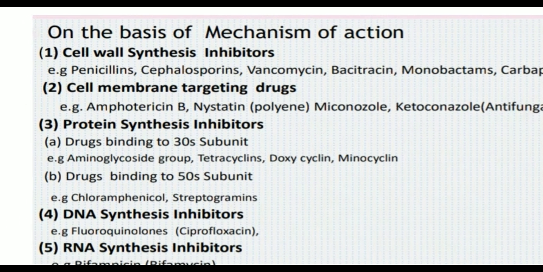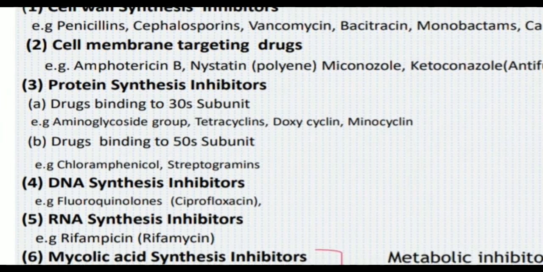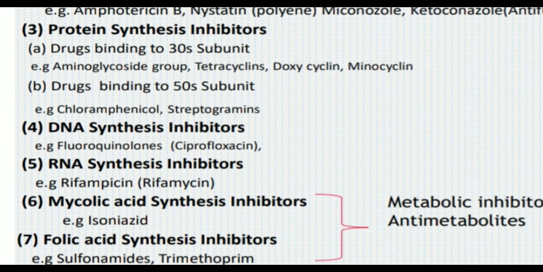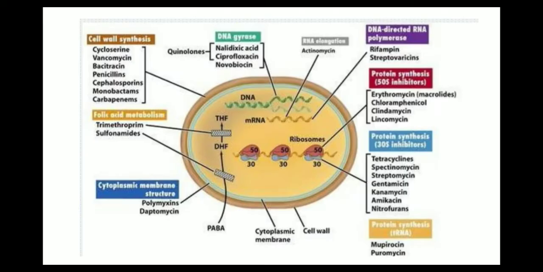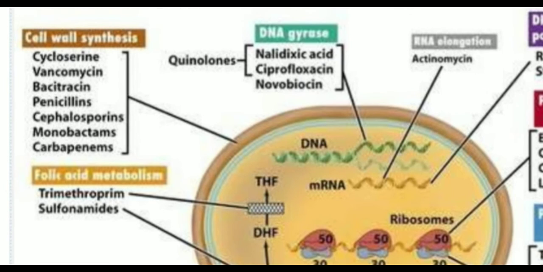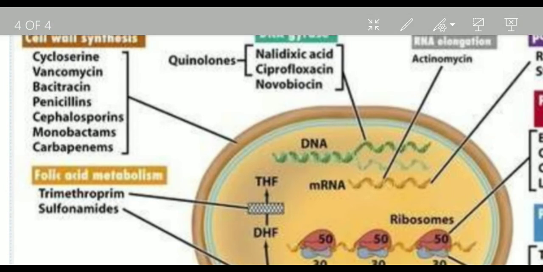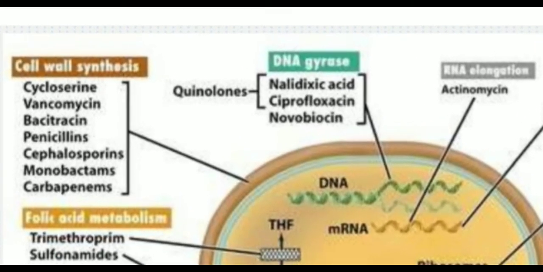So the first one is cell wall inhibitors. Second one, cell membrane inhibitors, protein synthesis inhibitors, DNA synthesis inhibitors, RNA synthesis inhibitors, and then we can say metabolic pathway inhibitors. So in this diagrammatic representation, you can look at a cell. There is a picture of a cell, and then there is a picture of how these antimicrobial agents exhibit different modes of action. So the first one is cell wall inhibitors, right?